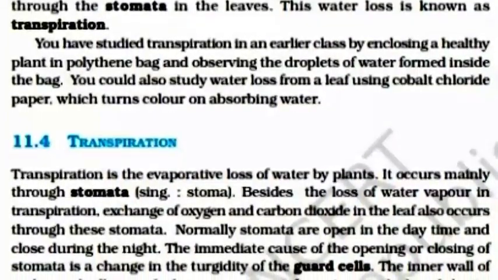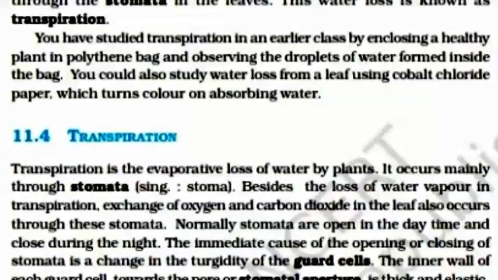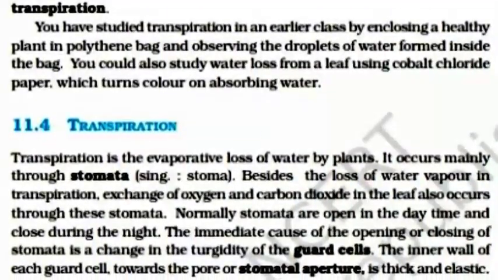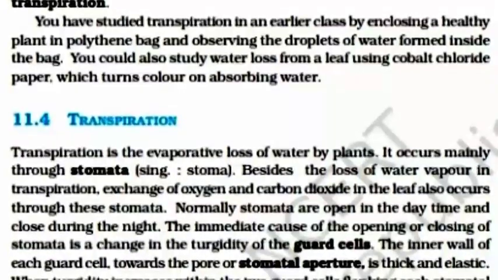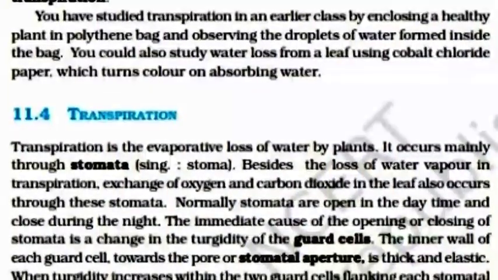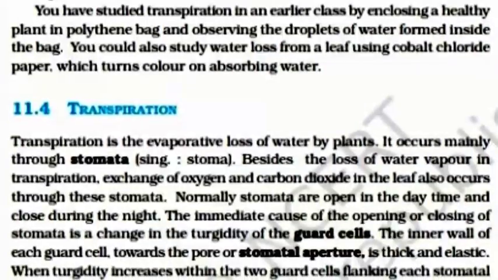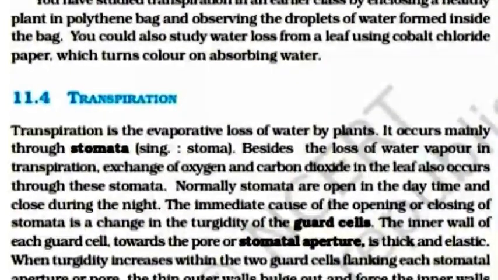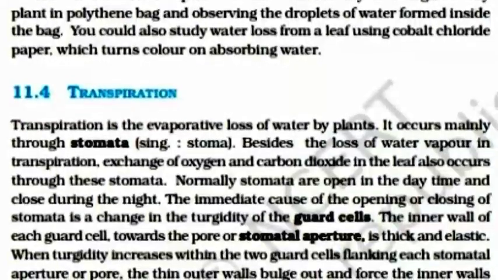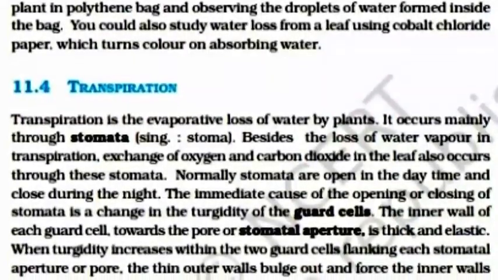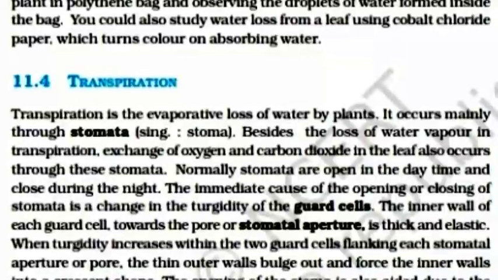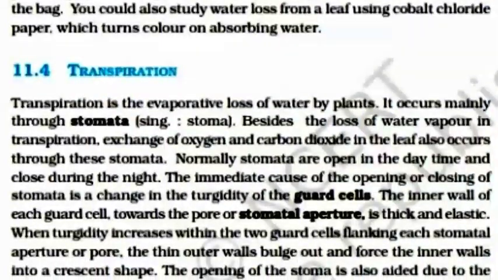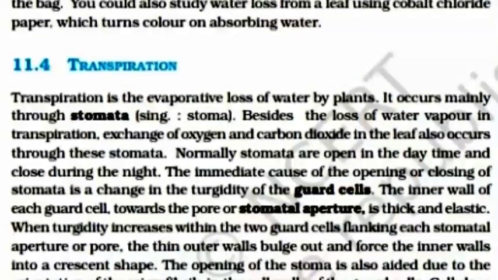The immediate cause of the opening or closing of stomata is a change in the turgidity of the guard cells. The inner wall of the guard cell towards the pore or stomatal aperture is thick and elastic. When turgidity increases within the two guard cells flanking each stomatal aperture or pore, the thin outer wall bulges out and forces the inner wall into a crescent shape.